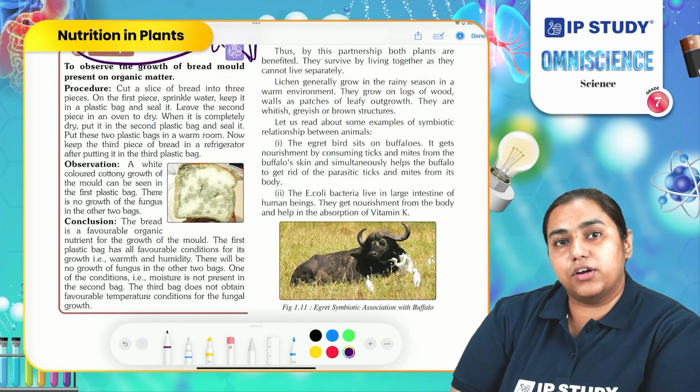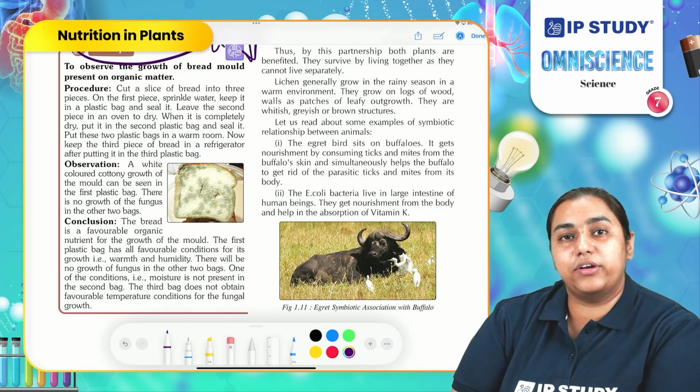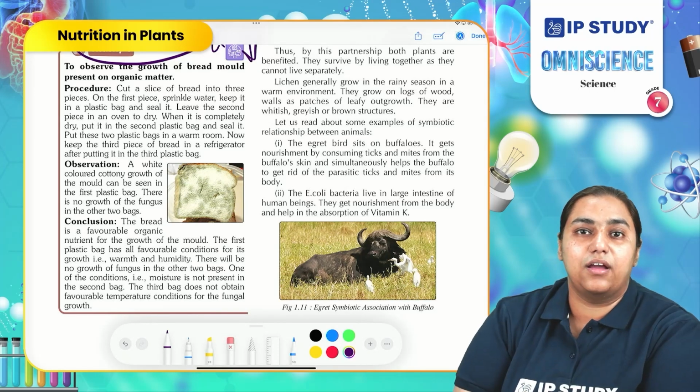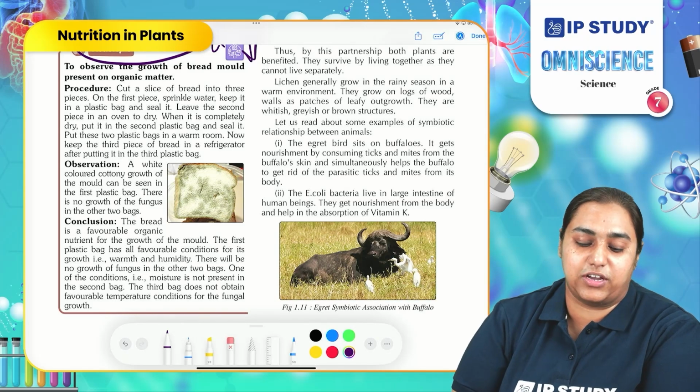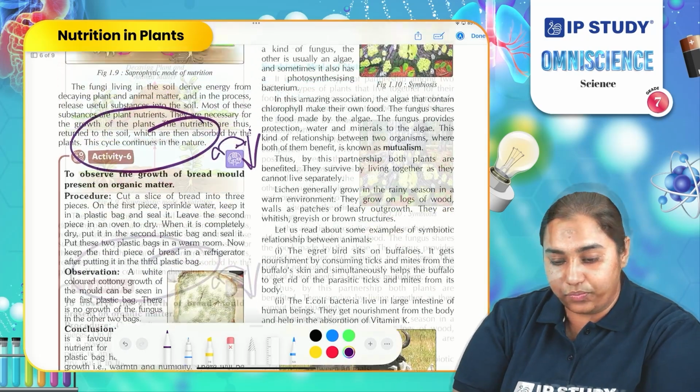You can observe the growth of fungi at your home also. If you take a bread, sprinkle a few drops of water and leave it outside on the table for 3 to 4 days, you can observe the small cottony green or white thing on the bread. That cottony green thing is fungi. You can try it at home.